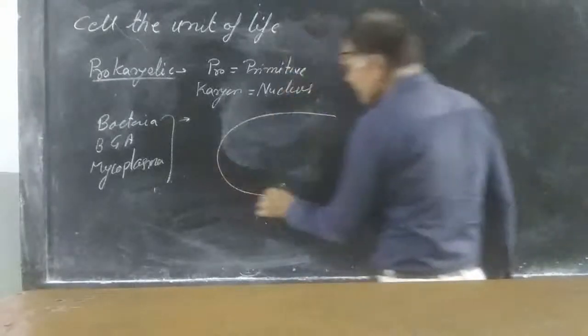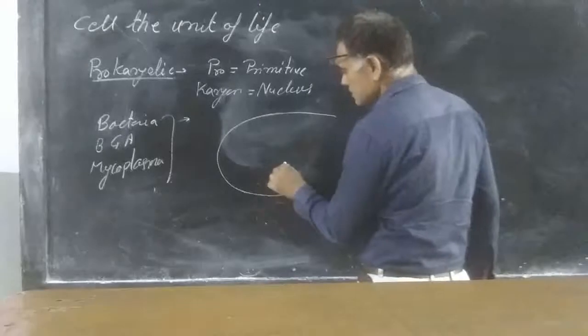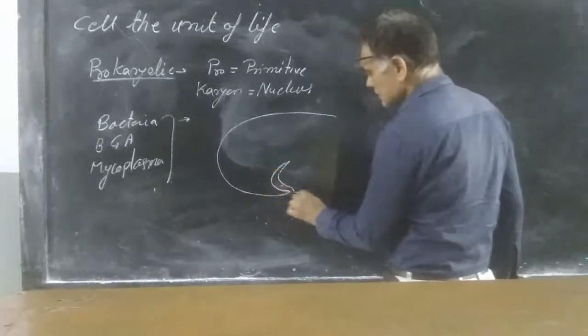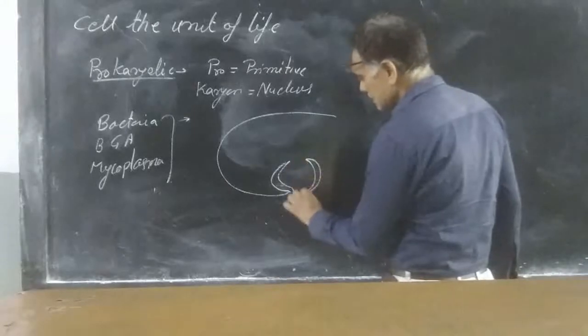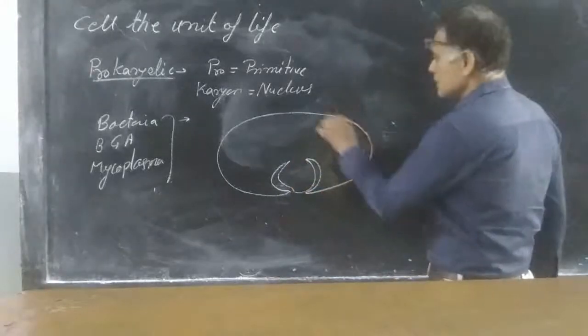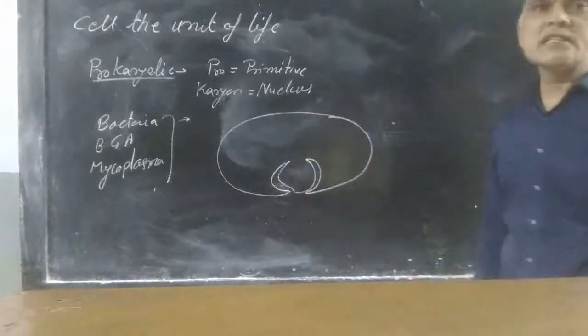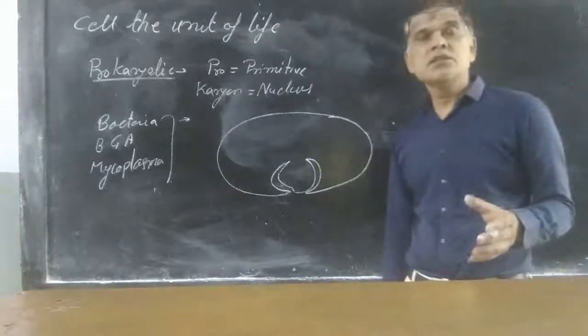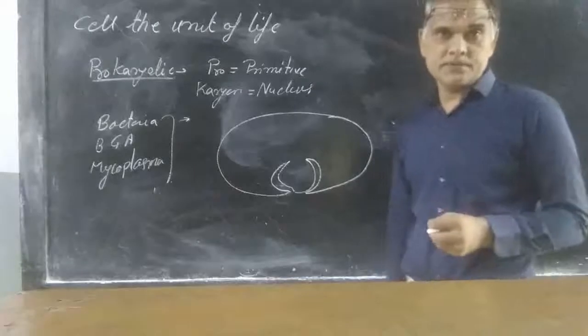If we look at the ultrastructure of prokaryotic cells, the cell is bounded by three layers of membranes.